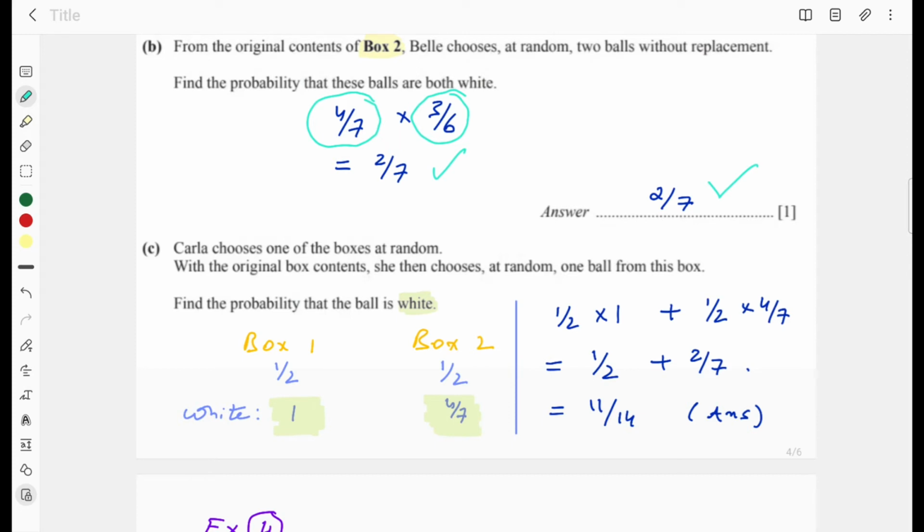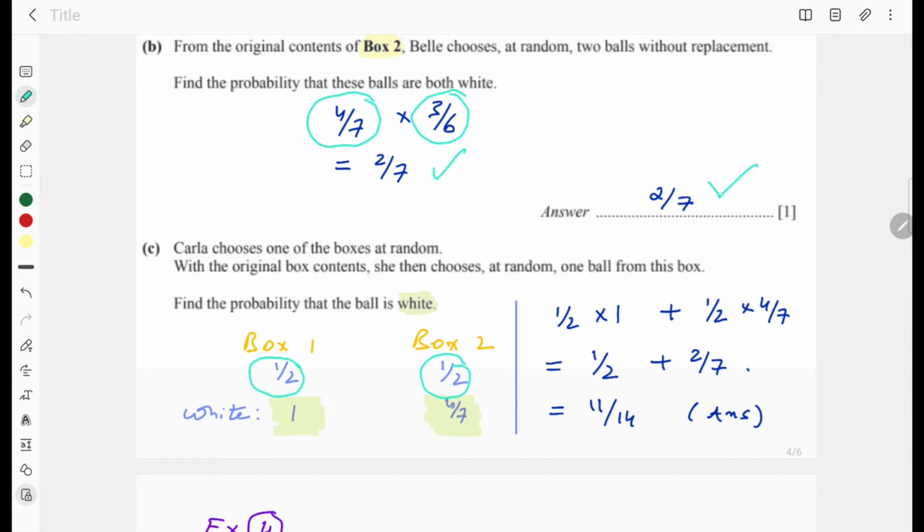Part C says Carla chooses one of the boxes at random with the original box contents. She then chooses at random 1 ball from this box. Find the probability that the ball is white. Now you have to choose one of the boxes. There are 2 boxes, and then you are drawing a ball from it. So the probability of choosing box 1 is 1 over 2 because there are 2 boxes, and the probability of choosing box 2 is also 1 over 2.